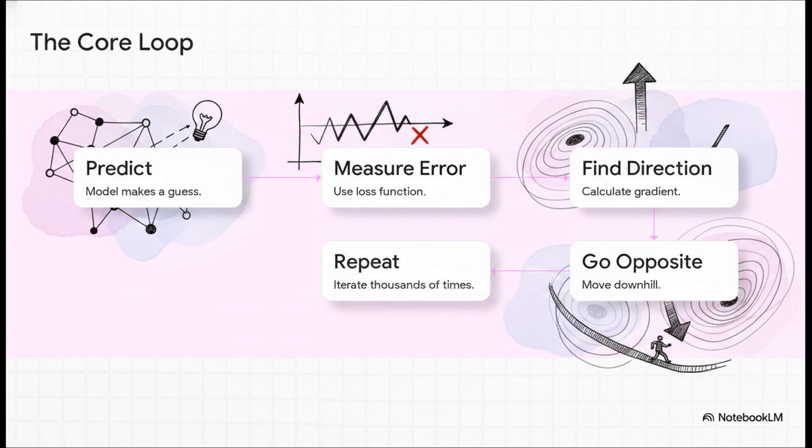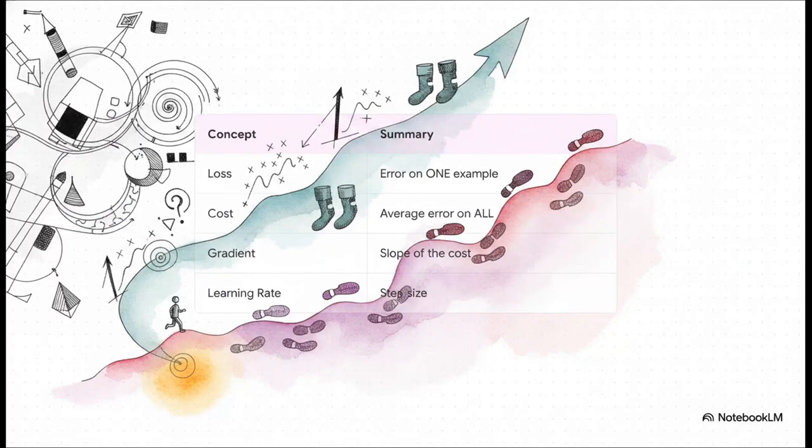And 5. Repeat. We do this thousands or even millions of times. To wrap this all up, if we strip away every single piece of technical jargon, here is the exact journey we just took. We find the error on one example. We calculate the average error on all examples. We find the slope of the cost. We determine our step size. And finally, we move our weights opposite the slope until we hit the bottom.